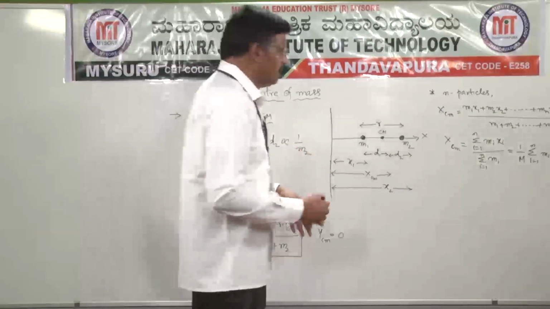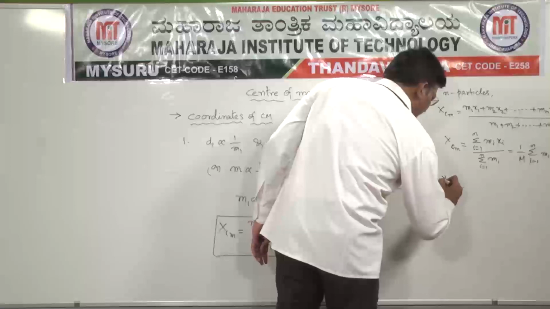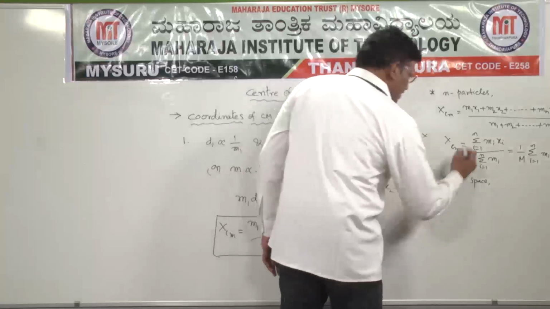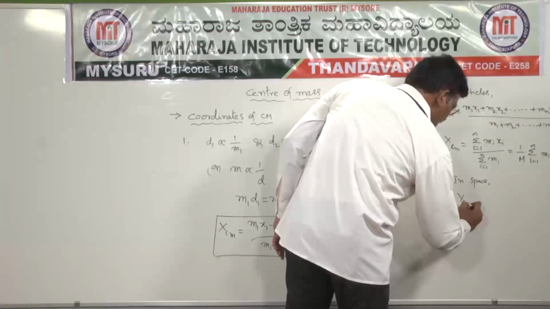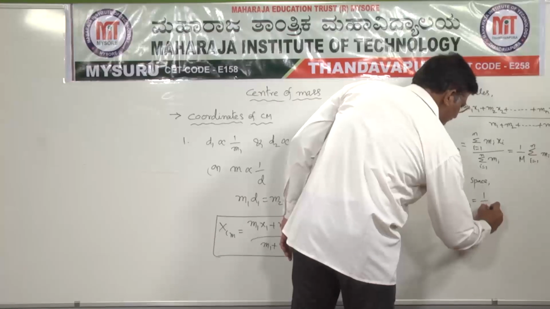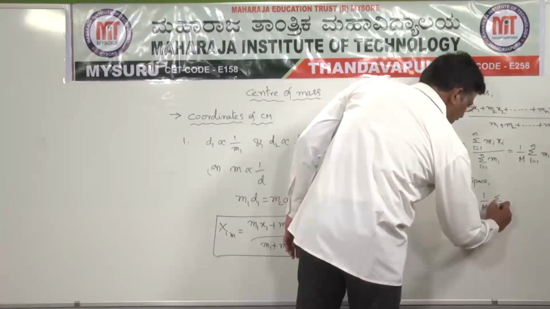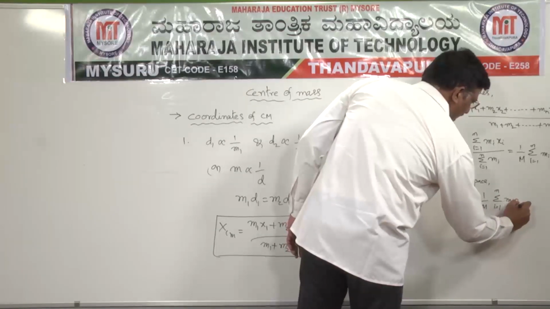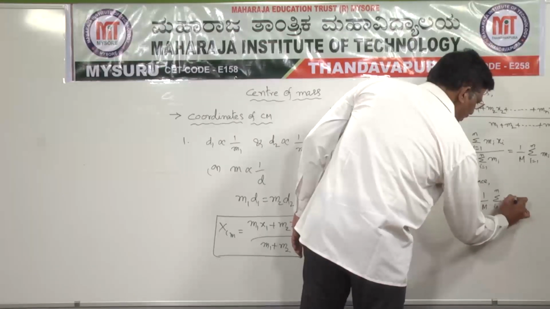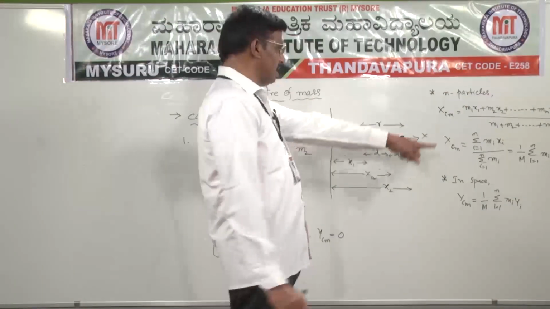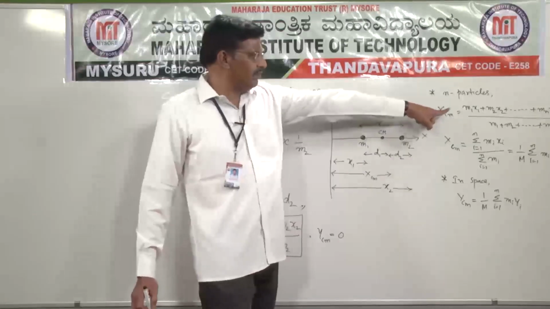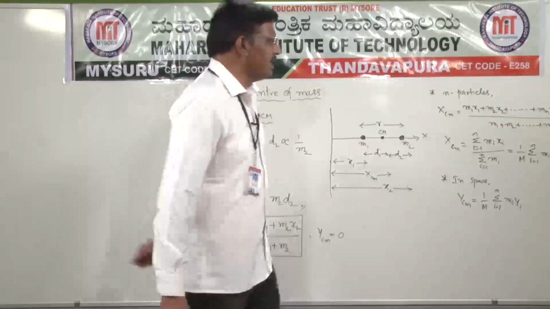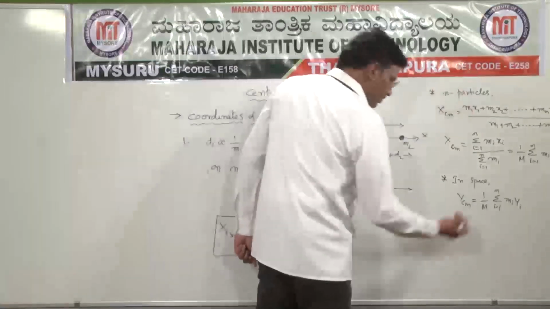Suppose the system is considered in space, where there are 3 coordinates. Similar to xcm, we can also write ycm and zcm. So ycm is 1 by capital M into summation i equals 1 to n of mi yi, or ycm equals m1 y1 plus m2 y2 plus m3 y3 and so on plus mn yn, divided by m1 plus m2 plus m3 and so on plus mn.